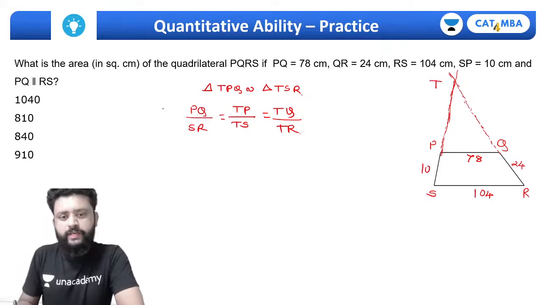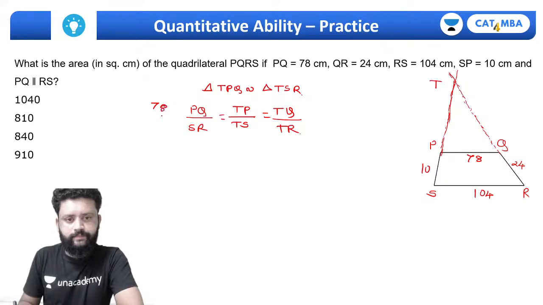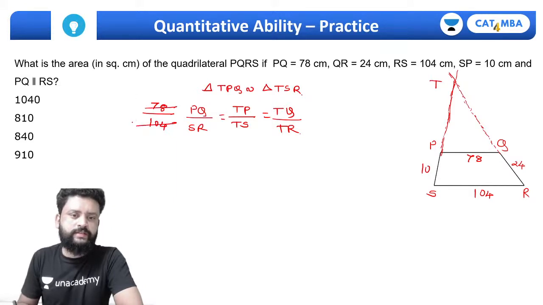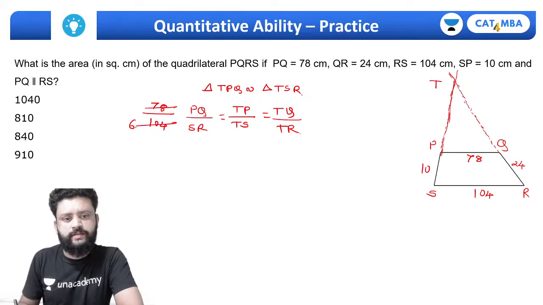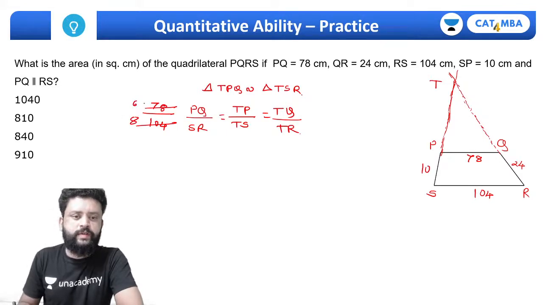We know PQ is 78 and SR is 104. This is nothing but 6 times 13 and this is 8 times 13, which is nothing but 3:4.